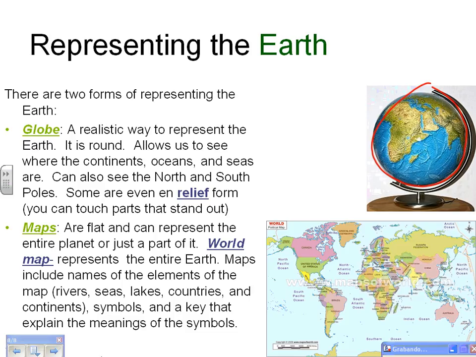Maps. Maps are flat and can represent the entire planet or just a part of it. A world map represents the entire Earth. Maps include names of the elements of the map, such as rivers, seas, lakes, countries, and continents. Symbols and a key represent or explain the meanings of the symbols.